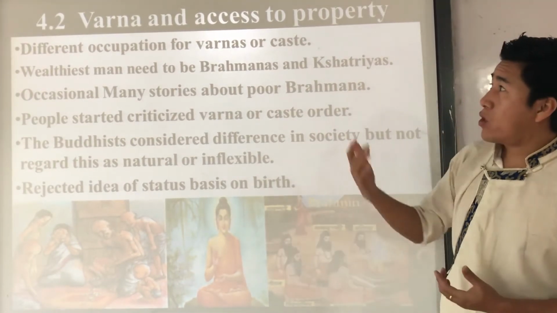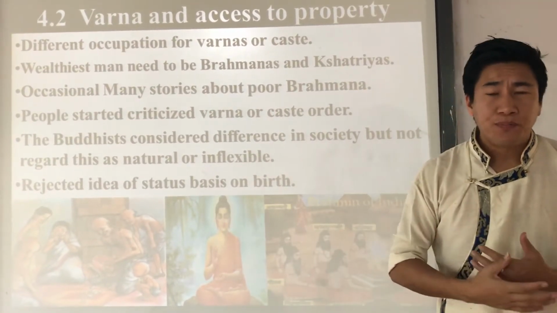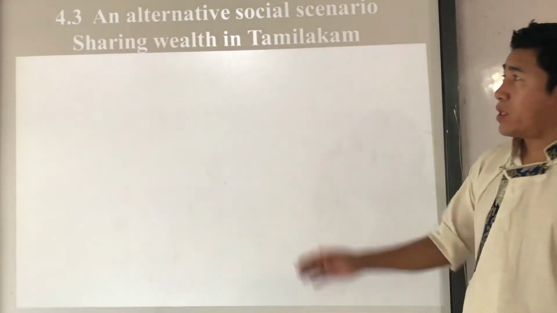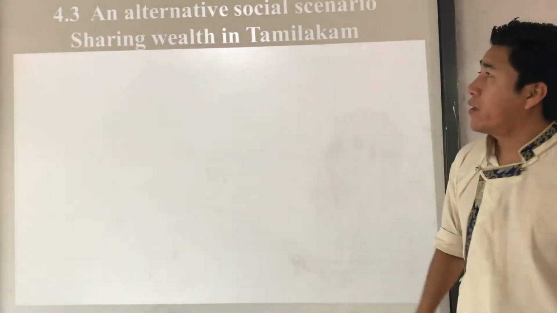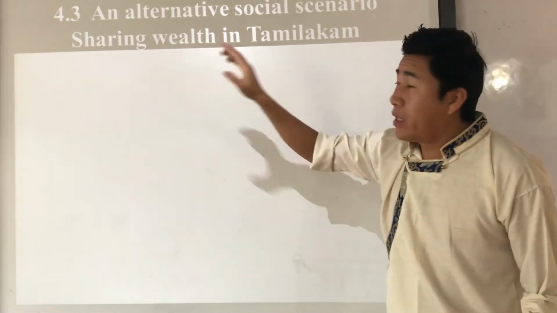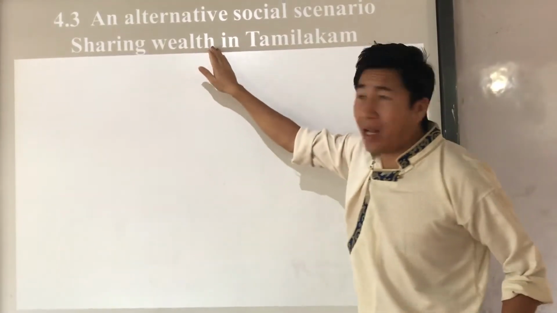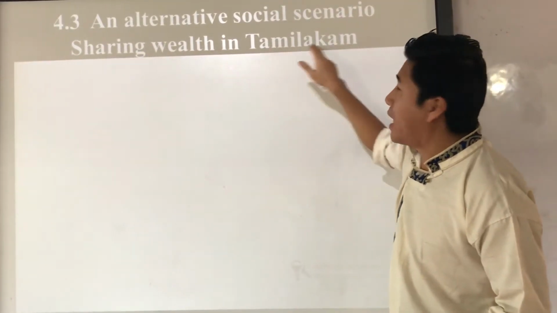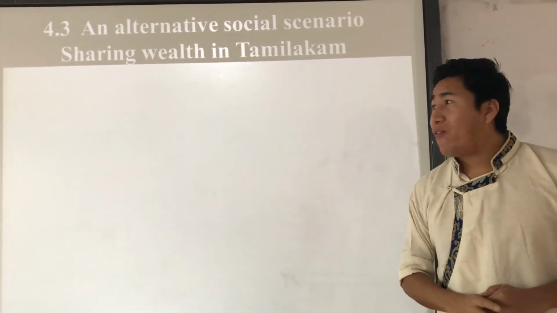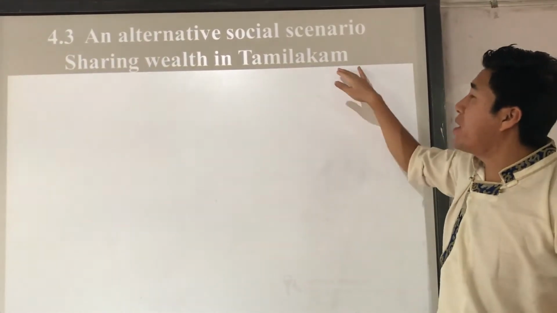So that is all about Varna and access to property, and also a little bit about the Buddhist notion of society. Understood? Next we are going to discuss 4.3, an alternative social scenario, sharing wealth in Tamilakam. Social scenario means situation. In your textbook the topic is just 'an alternative social scenario, sharing wealth.' I have added 'in Tamilakam' extra. Why did I add this? Because in history we have found that kind of practice in ancient Tamilakam.